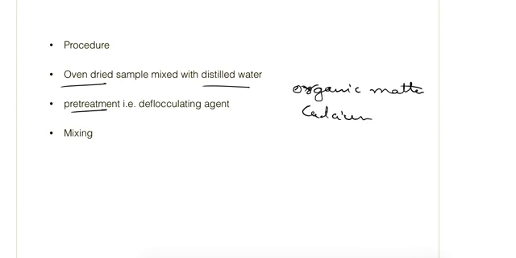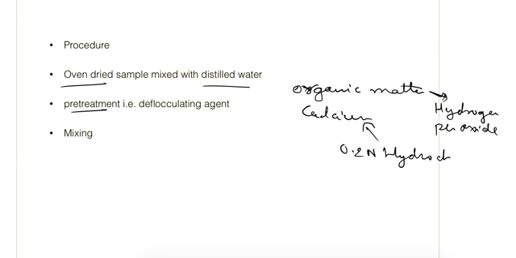What is the pre-treatment? If organic matter is present, then we heat up the sample and add hydrogen peroxide to remove that organic matter, and to remove the calcium we add 0.2 N hydrochloric acid.